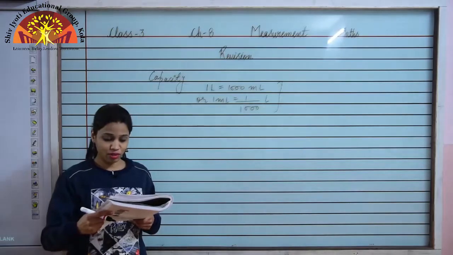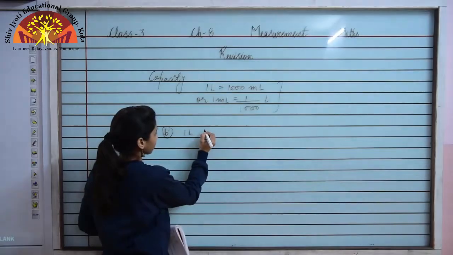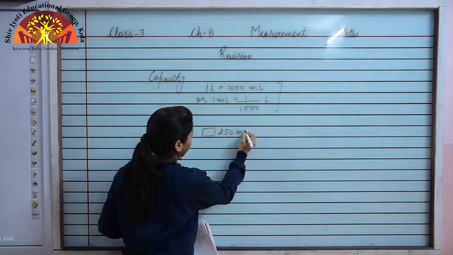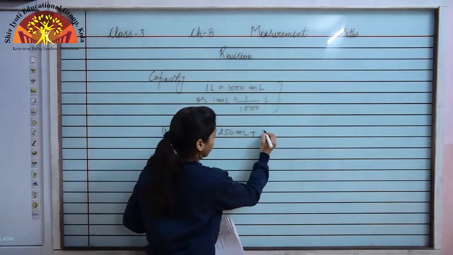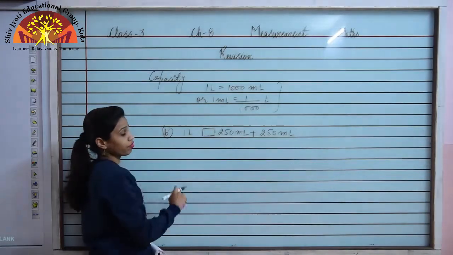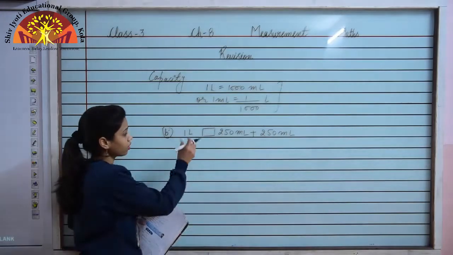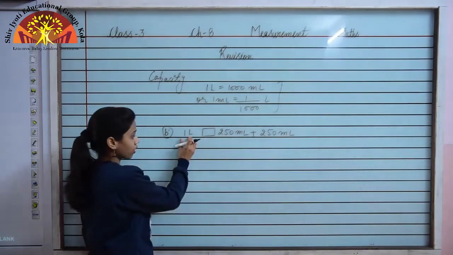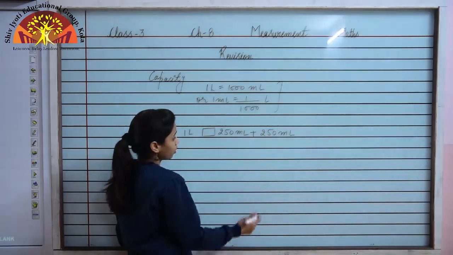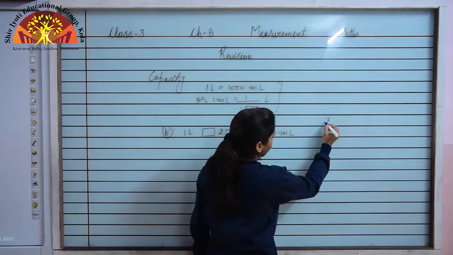In this question we are going to see B part. What is given in B part? 1 liter, dash, 250 ml plus 250 ml. I have to put a sign of greater than, less than or equal to in this box. Here I am going to compare the two sides. On the left side we are given 1 liter and on the right hand side we are given 250 ml plus 250 ml. So let us first add these two.